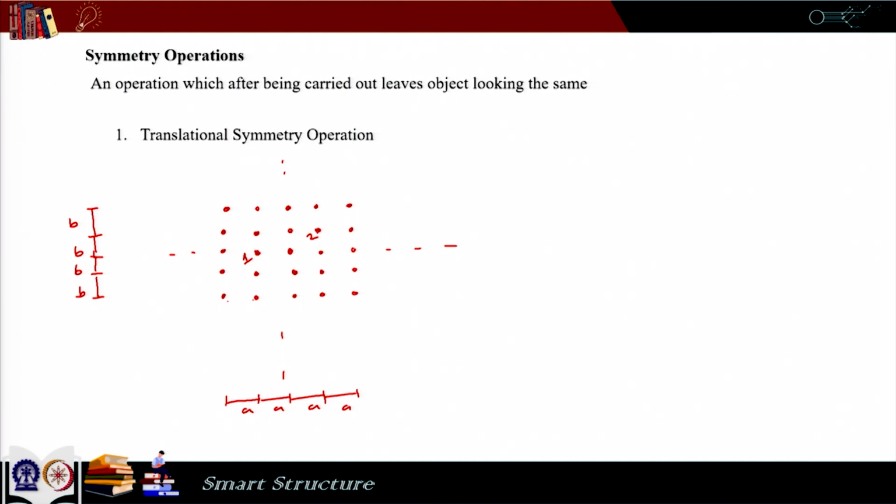So, after translation it remains invariant, but here we have to understand that this translation has to be at a distance which is integer multiple of this A and B. So, if you are shifting along the horizontal axis, it has to go A, 2A, 3A like that. In the vertical direction, it has to go B, 2B, 3B like that. If I do that kind of translation, it looks same. So, that is why it is called a translation symmetry.